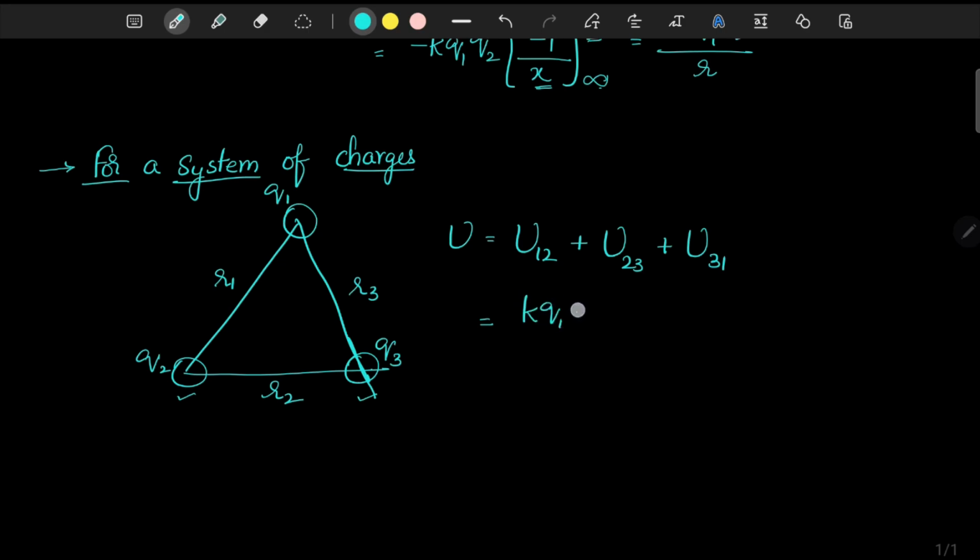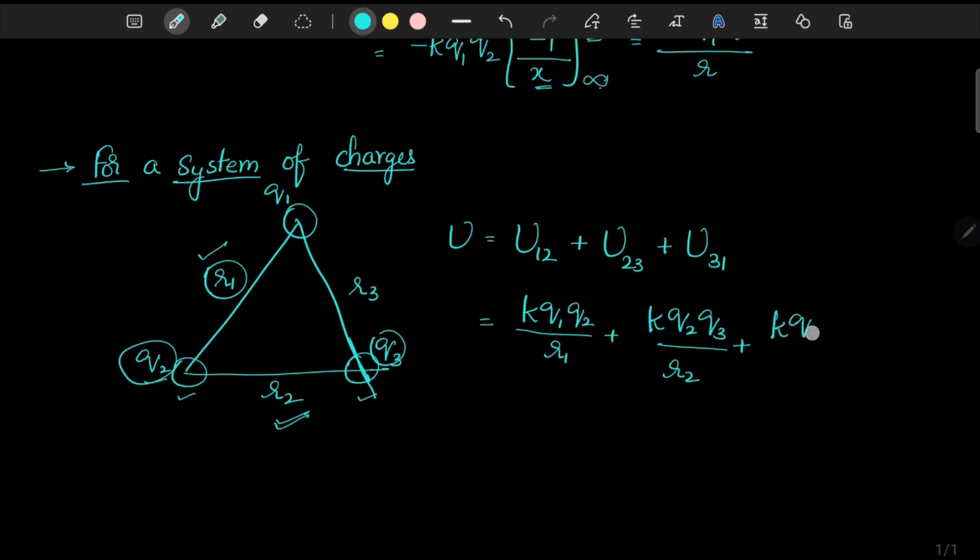K q1 q2 divided by, what is the distance between 1 and 2? It is r1, plus k q2 q3 divided by, what is the distance between q2 and q3? It is r2, plus k into q3 into q1 divided by r3.